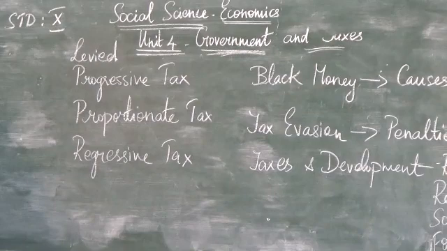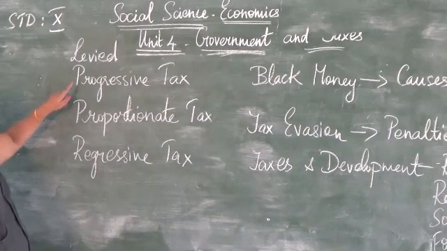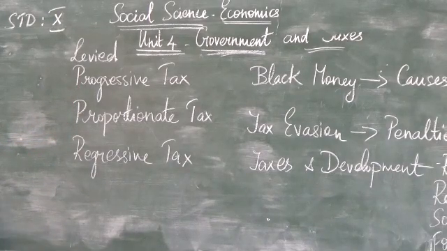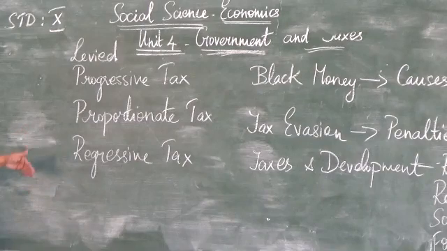The regressive tax implies that the higher the rate of the tax, the lower the income groups, in the case of the higher income groups. So it is the very opposite of the progressive. Regressive is the opposite of progressive tax. For example, as the income increases, the tax change also is there. If the income is less, the tax will also be less.